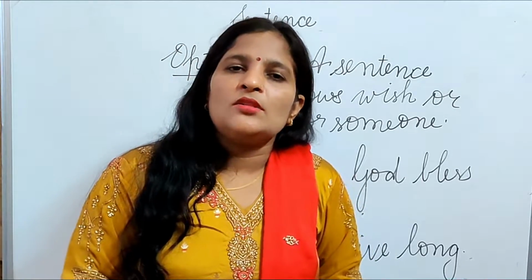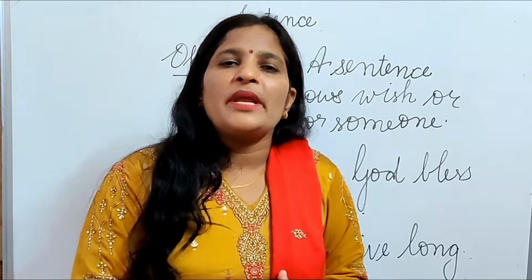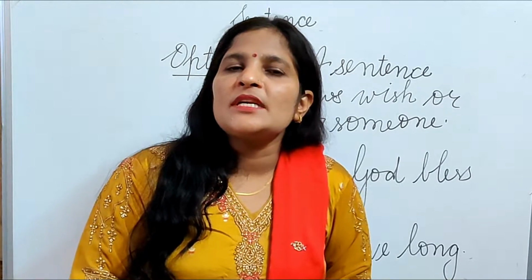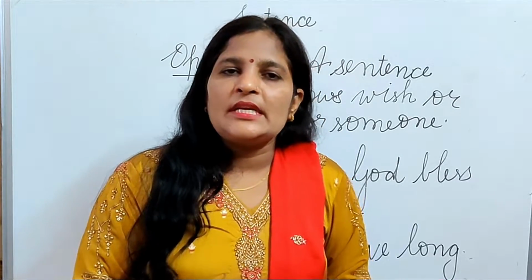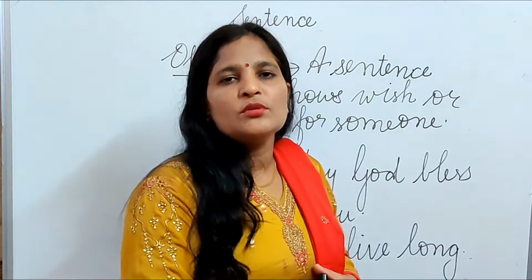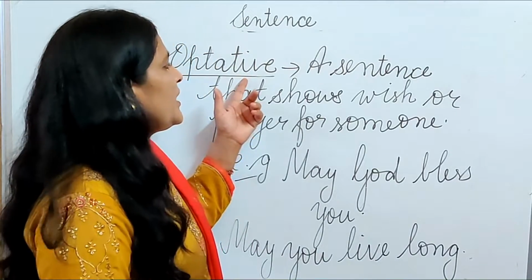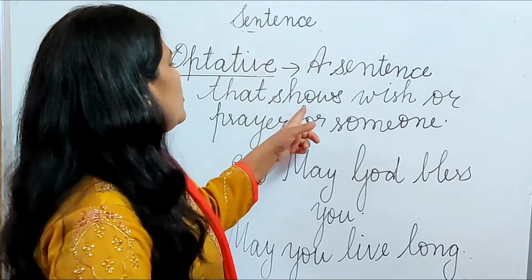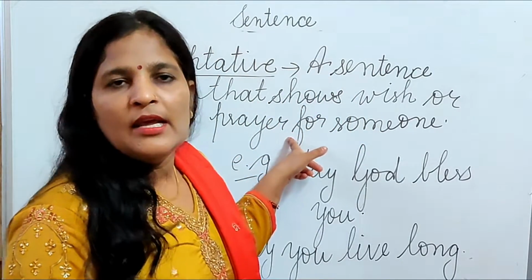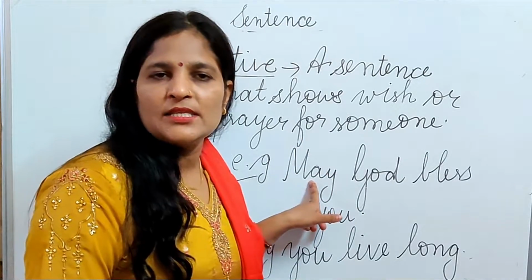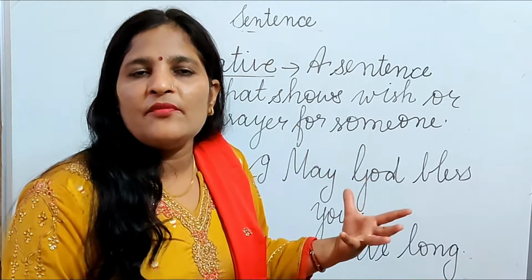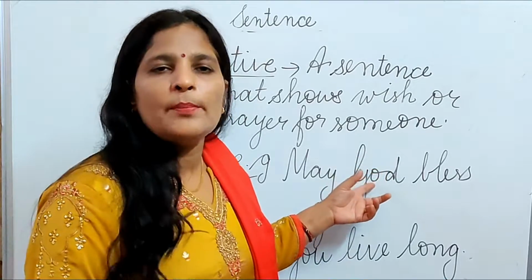What happens in optative sentences, beta? When we wish or pray for someone, those types of sentences are called optative sentences. Optative sentences are used to wish or pray for someone. Let's discuss the optative sentence: a sentence that shows a wish or prayer for someone. Like I am saying, may God bless you. So I am praying for you. So this is an optative sentence.